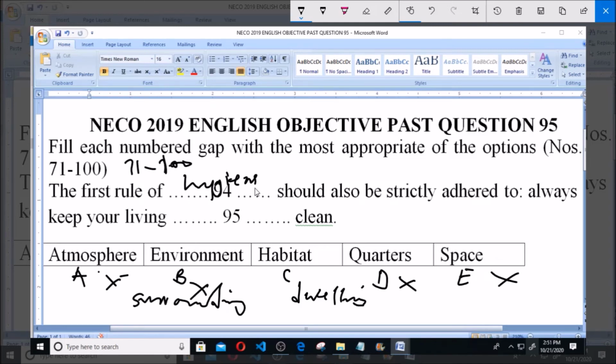So can I say that the first rule of hygiene should also be strictly adherent to always keep your living habitat clean, so that we make the place, if the place is clean, then it will be habitable to live. So option C is correct.